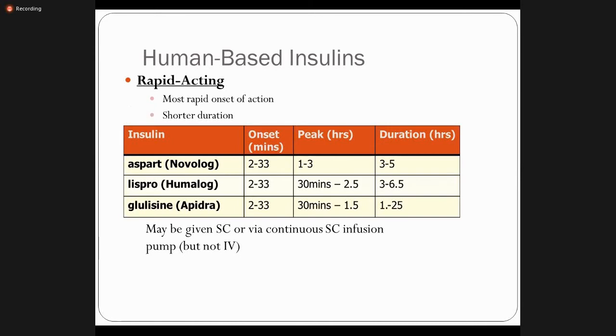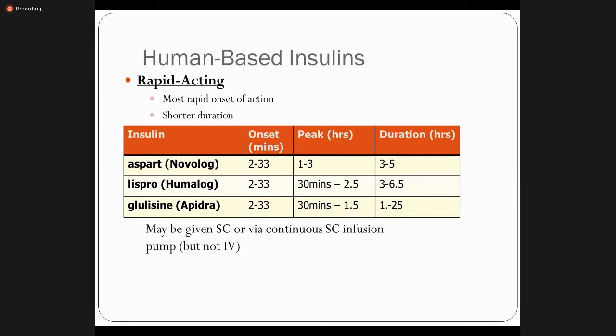Now, these are the different preparations that we can use, right? Number one is the rapid acting. These are the human-based insulins. And what is the importance of human-based insulin? Least chances of antigenicity, least chances of allergic reactions.